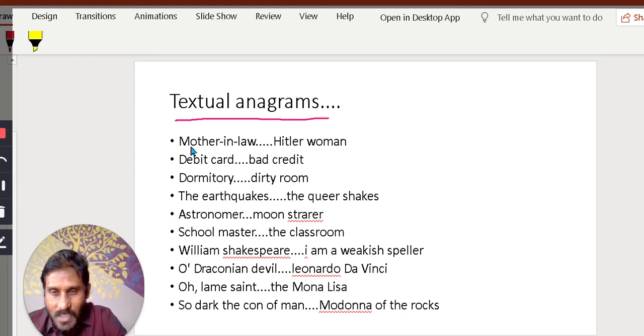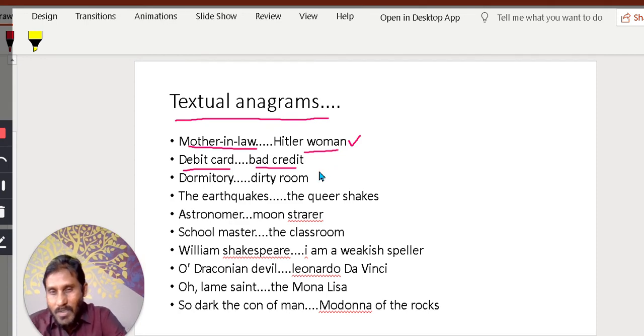You got my point. Mother-in-law. Mother-in-law generally is scary. She is fearful. She frightens women, especially young married women. Mother-in-law generally scares daughter-in-laws. Hitler woman. Hitler is a dictator, right? Hitler woman.